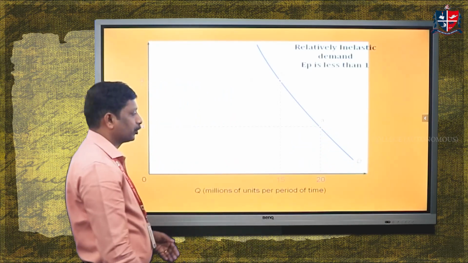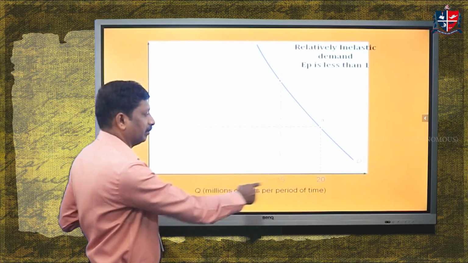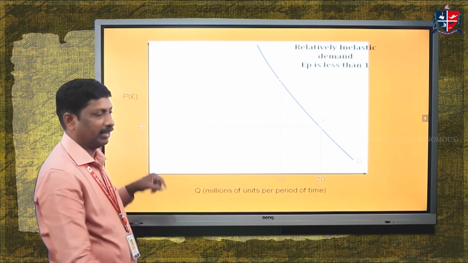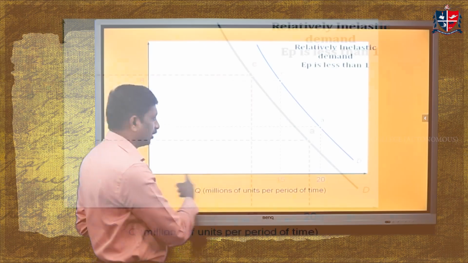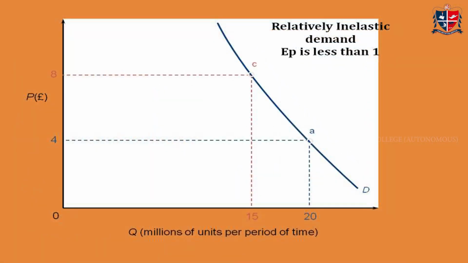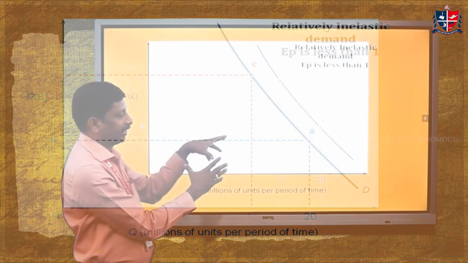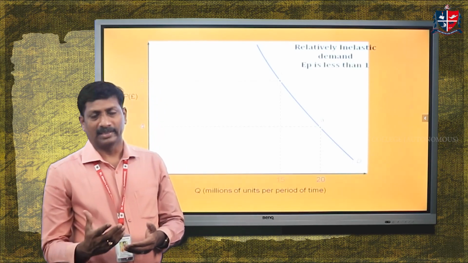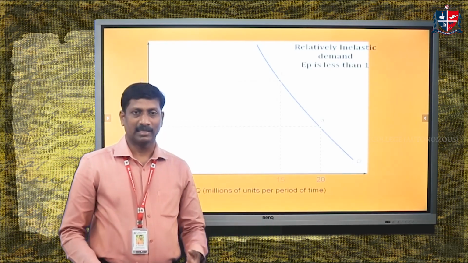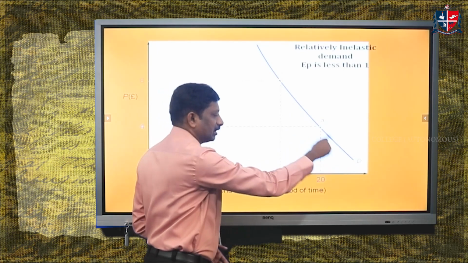a steeper demand diagram. So in the demand diagram, the x-axis is marked with quantity demanded, the y-axis with the price of the commodity, and initially the price was 4, quantity demanded was 20. Price increased to 8, quantity demanded decreased to 15. This gap is the percentage change in quantity demanded, this gap is the percentage change in price of the commodity. From the diagram we have to say that the percentage change in quantity demanded is less than that of the percentage change in price, thereby the demand diagram is a steeper one.